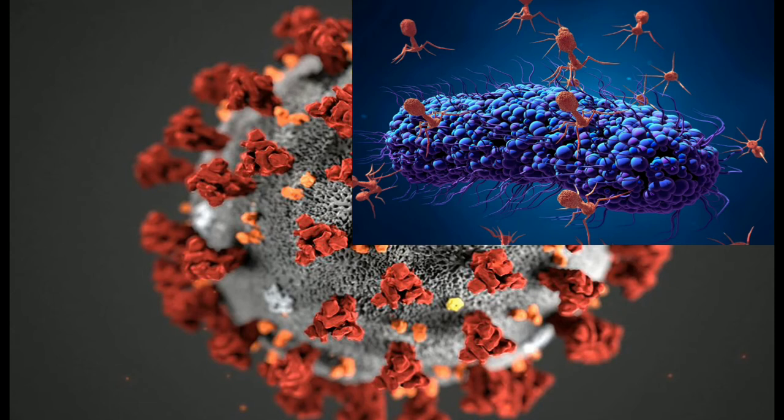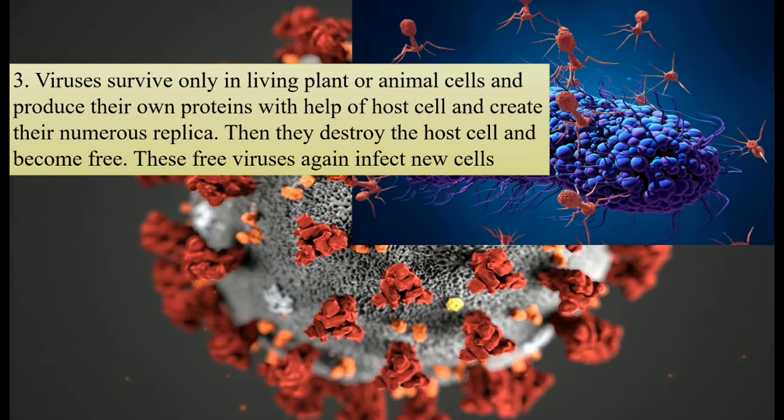Now when they attack the human body or any living organism, they attack a particular part over there. Say, for example, we're talking about coronavirus. This virus attacks our respiratory system. They attack that system and the cells over there. When they get attached to the cell, they try to replicate. Replicate means they produce more and more of those same cells that were there. And it is so smart.